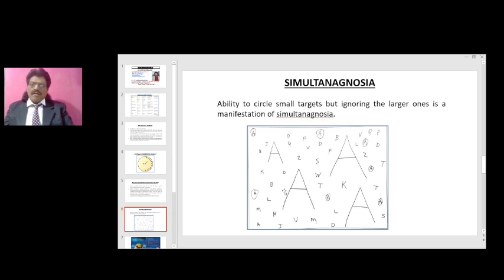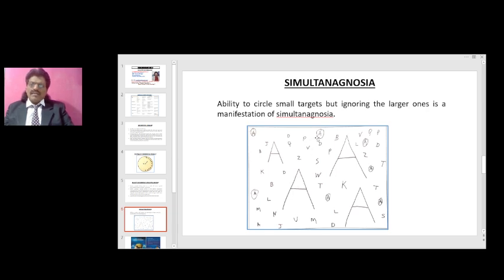For example, I put a paper with big A's like this, 1, 2, 3 and 4, and small A's like this, 1, 2, 3, 4, 5, 6, 7, and I ask a person with normal vision to encircle. They'll classically see these 4 A's because they're bigger, and they'll be able to encircle them. But a person with a lesion of occipito-parietal connections leading to asimultagnosia cannot integrate the periphery with the center of the vision. So when they look at the A, they get focused. Either they'll be looking at this particular line thinking it's a horizontal line, or they'll think it's an oblique line and think it is not A.